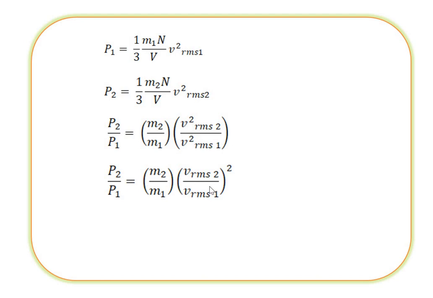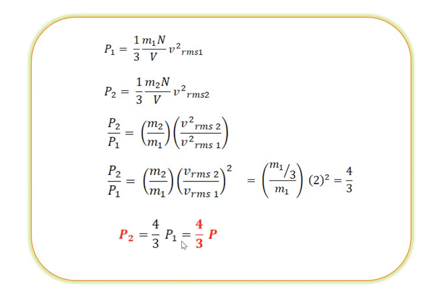Putting the values in this equation, we get m1 by 3 divided by m1 into 2 square. Solving this equation, we simply get 4 by 3. So P2 is equal to 4 by 3 into P1, which is nothing but 4 by 3 into the capital P. This is an example for 2 marks.